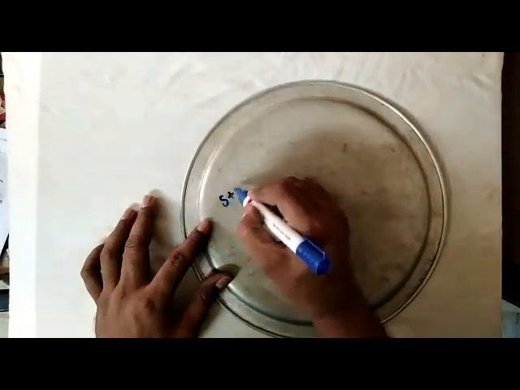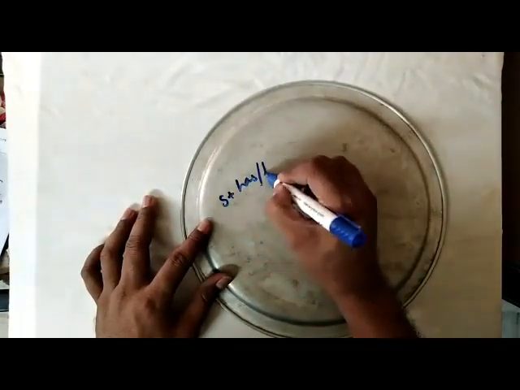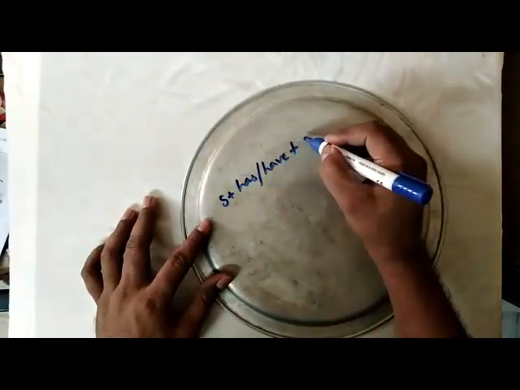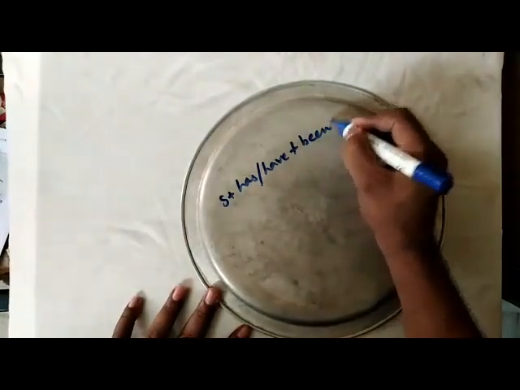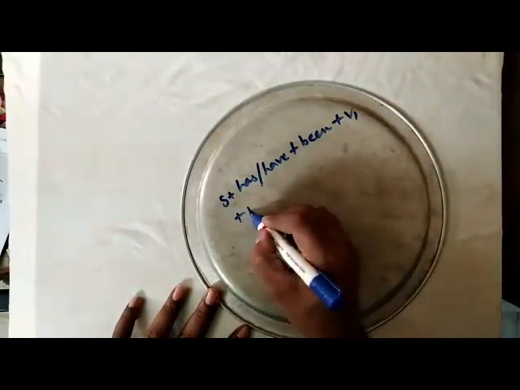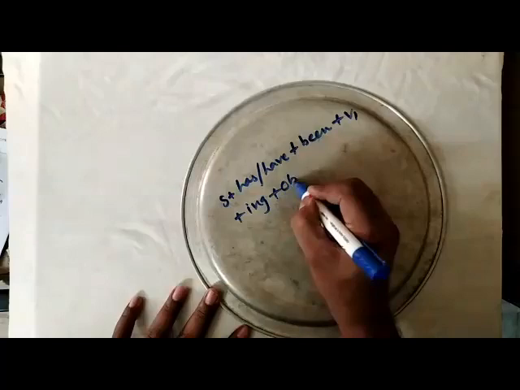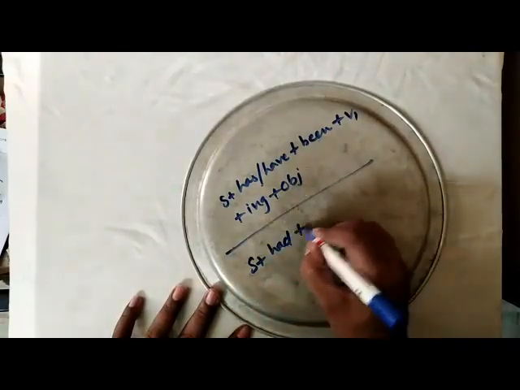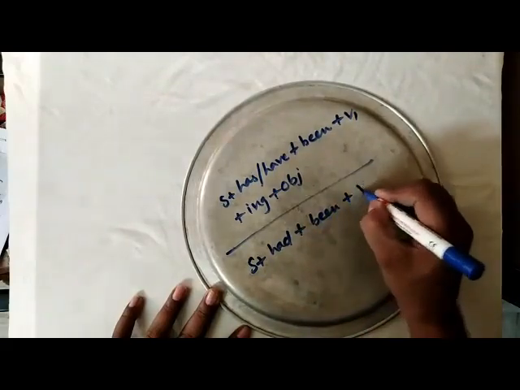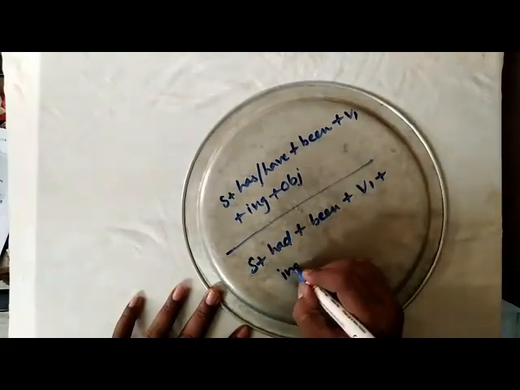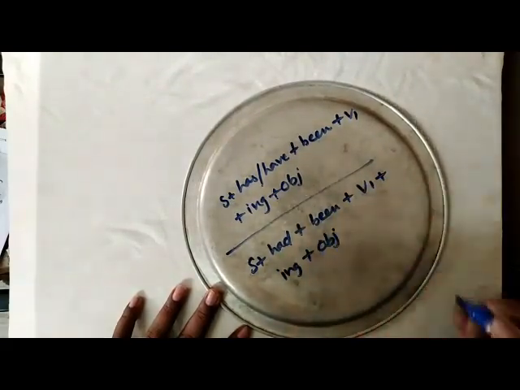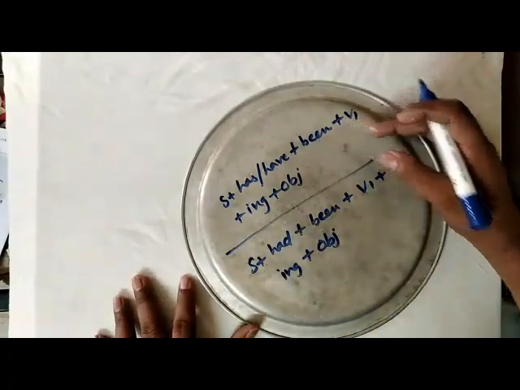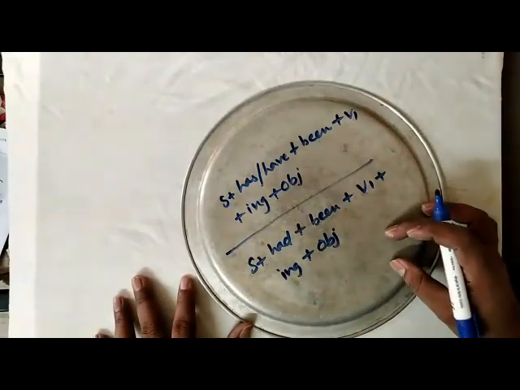So what is the structure of present perfect continuous? Subject plus has or have plus been plus V1 plus ing plus object becomes subject plus had plus been plus V1 plus ing plus object. So present perfect continuous becomes past perfect continuous.